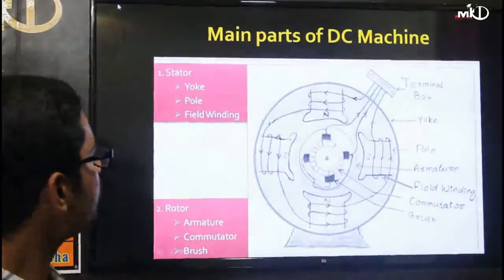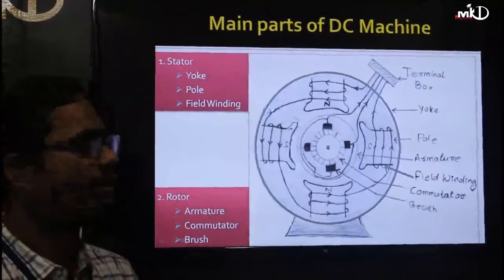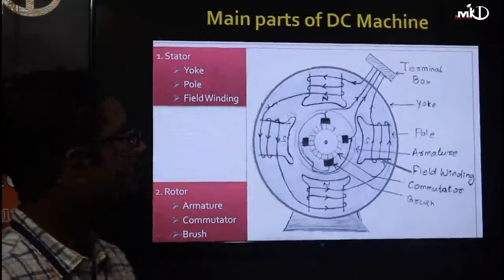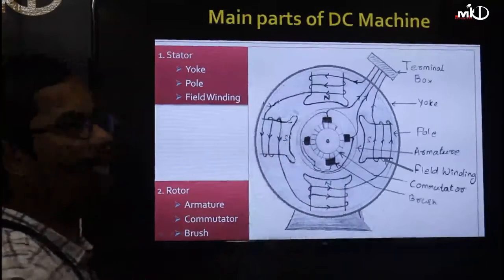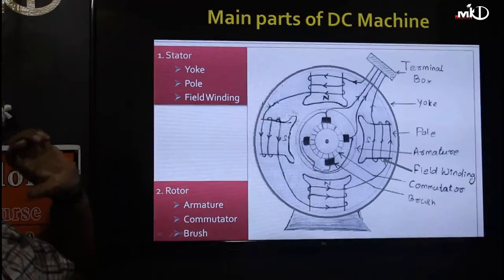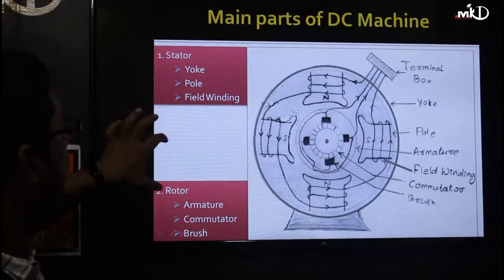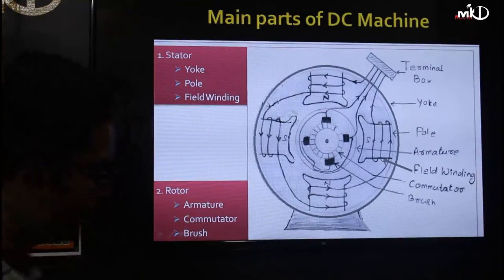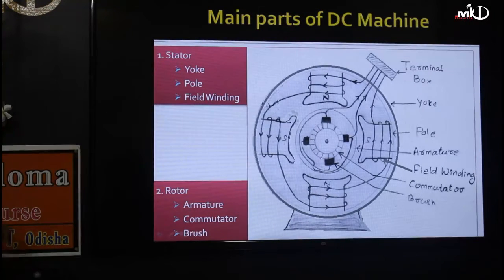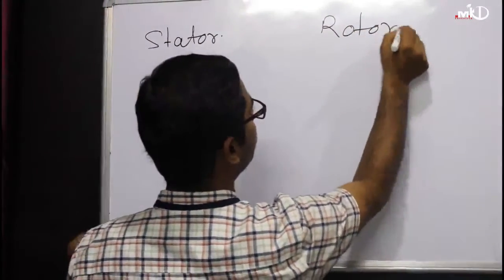Then comes the main parts of a DC machine. You can see the diagrammatical view here. We have divided the different parts into two categories: one is the stator, and the second is the rotor.